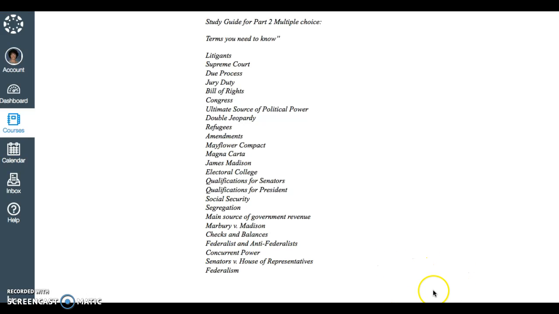Once you click print, at the top of the page, you'll see generate printable view. You'll click the generate printable view and a chart will come up with all your terms and all your answers, and then you'll save it on your computer as a PDF.